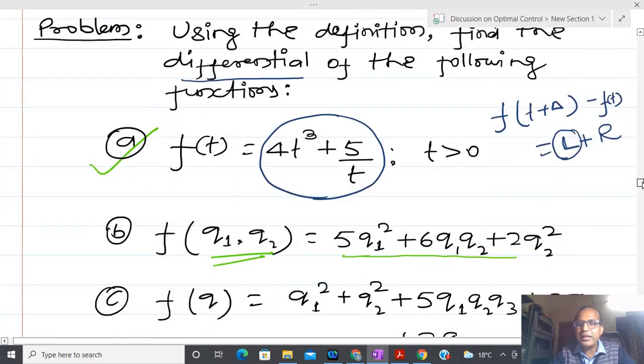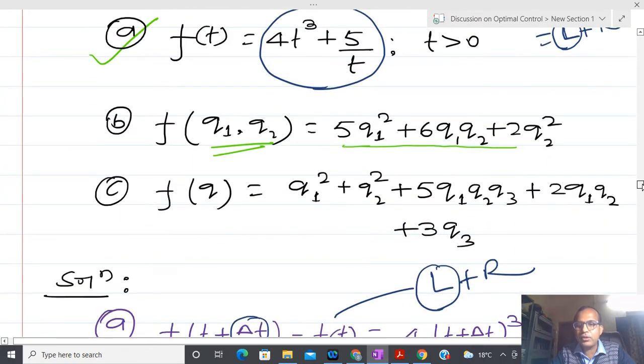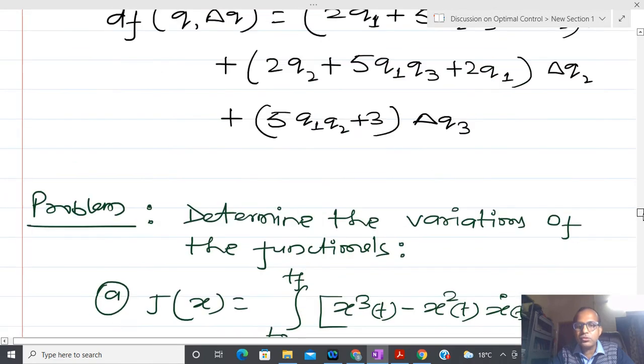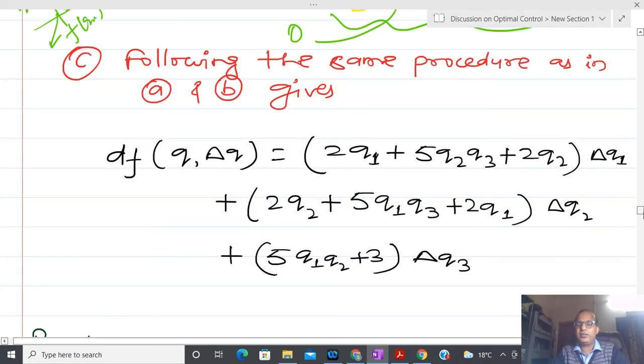At this moment I am not talking about maxima and minima, just clearing your point. Now here I have taken q, you can see q1, q2, q3, so 3 vectors. The same process I can do with A and B, and I have directly written the result. Now everywhere you have to collect the linear terms with respect to delta q1, delta q2, and delta q3.